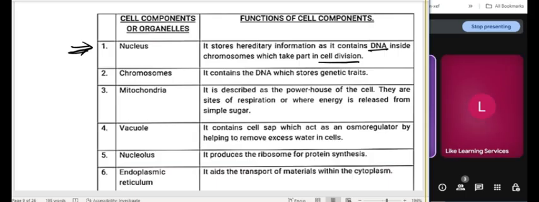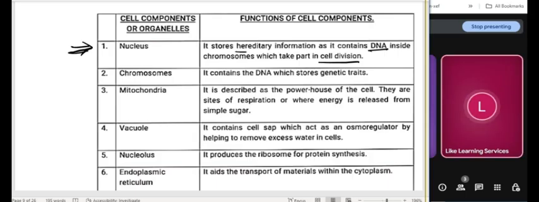That's cool. So when we say something is hereditary, it means you took those features from your parents. Like we say, oh, he looks like his father, or he looks like his mother. There are features you picked from your parents. All of that is because of what we call DNA, found inside chromosomes.